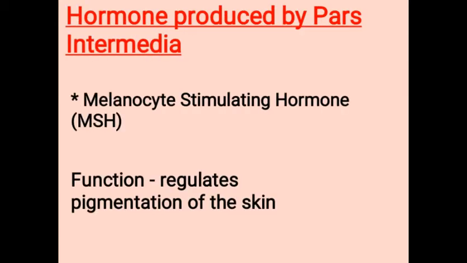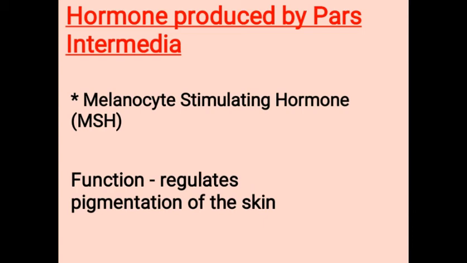Now the hormone produced by pars intermedia. You can remember there were two parts of adenohypophysis, pars distalis and pars intermedia. We talked about pars distalis and the functions of its hormones. Now we are coming to pars intermedia. Pars intermedia produces one type of hormone, known as melanocyte stimulating hormone, MSH.